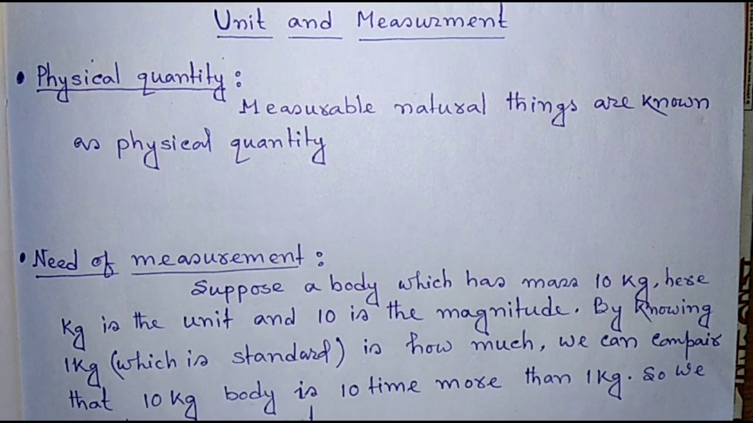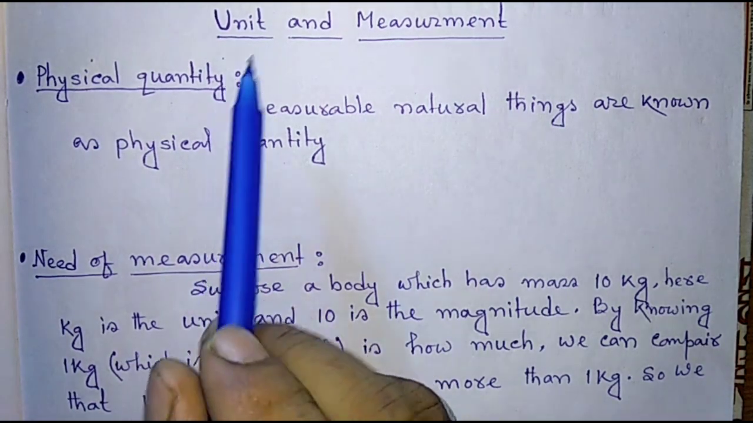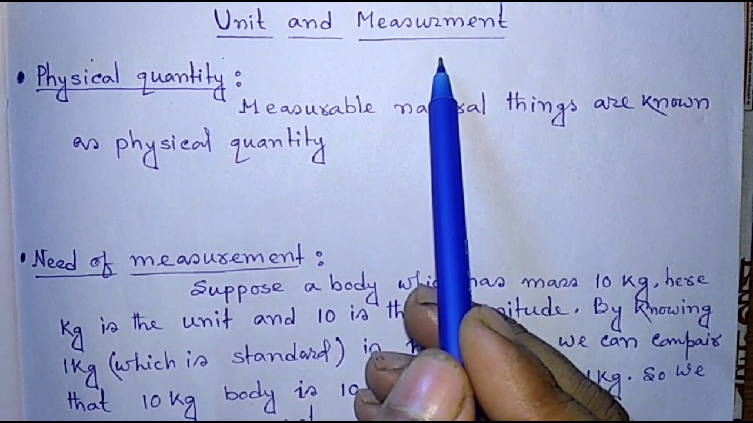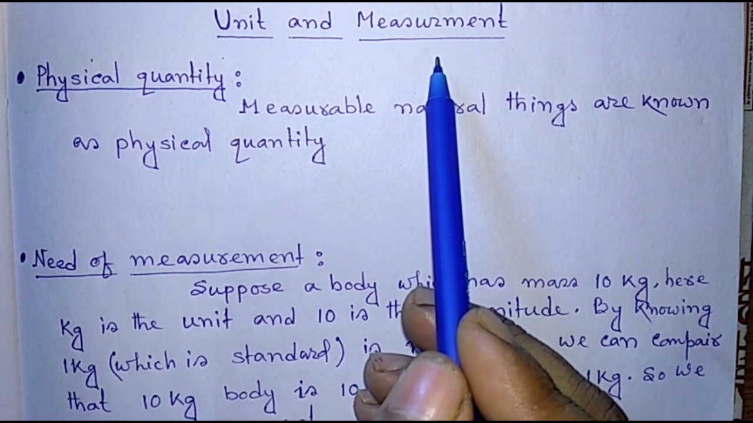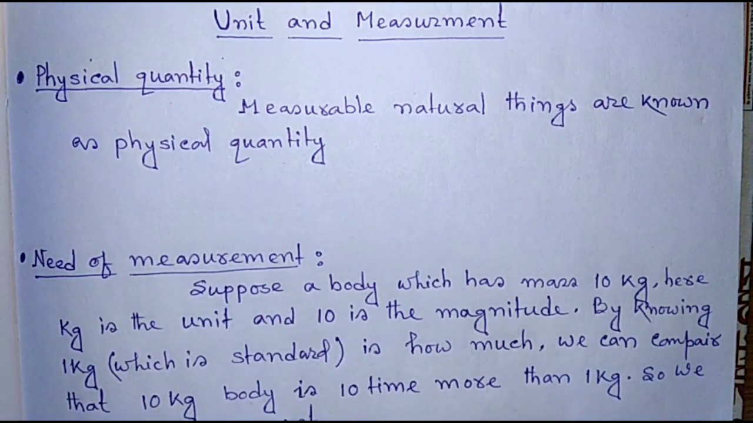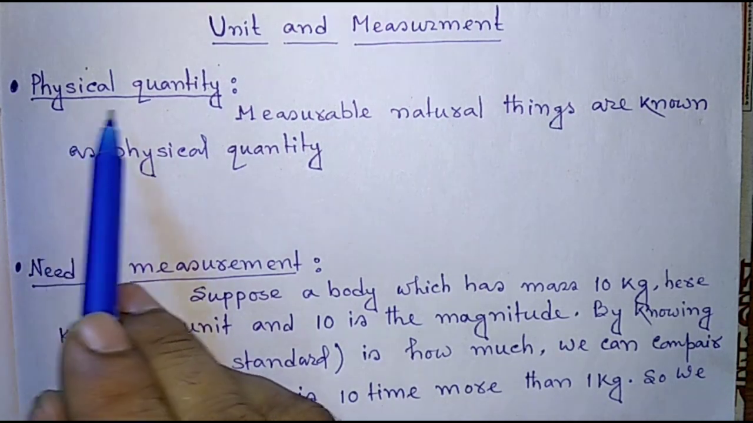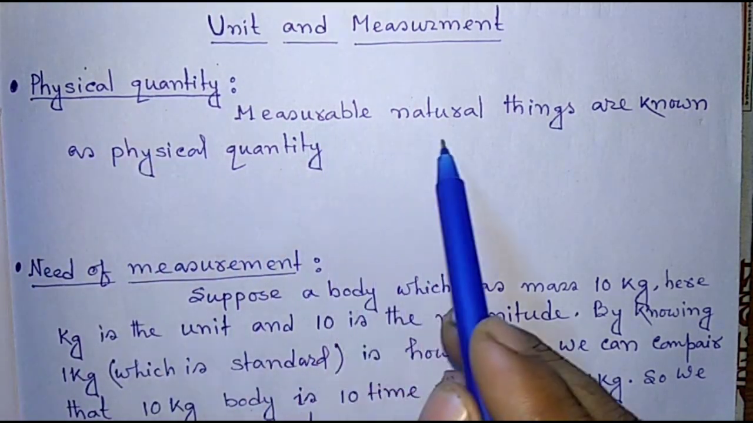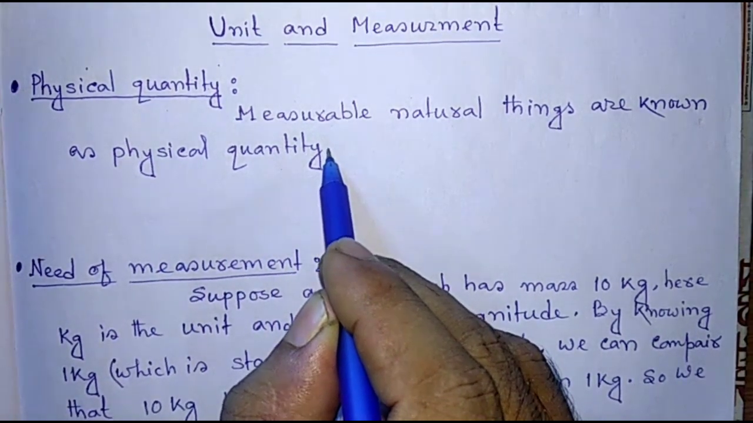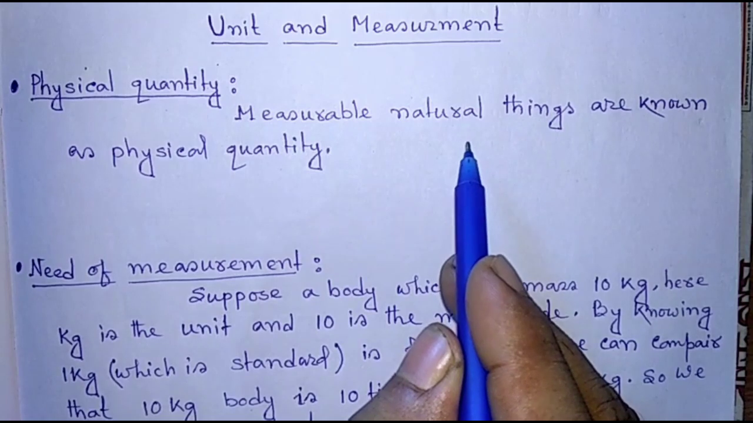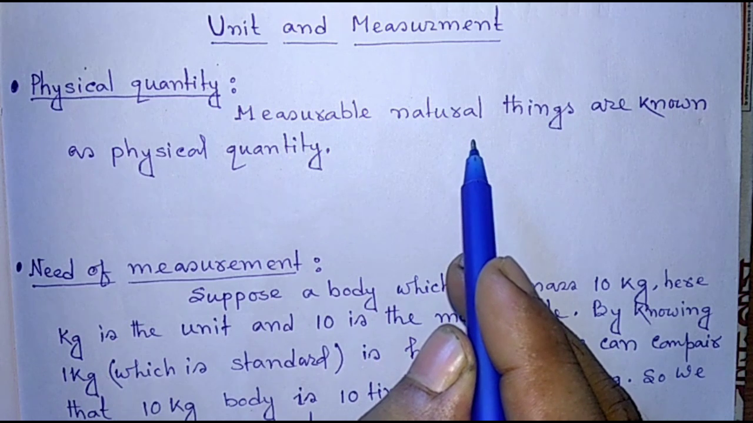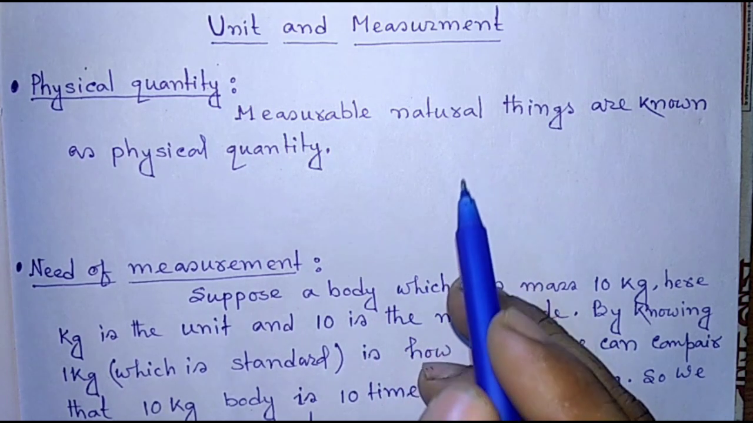Today we are going to discuss the first chapter of class 11th, Units and Measurement. In that chapter, we first study what a physical quantity is. Physical quantities are measurable natural things. Measurable natural things which we can measure directly or indirectly are called physical quantities.